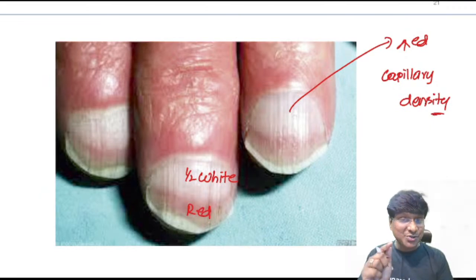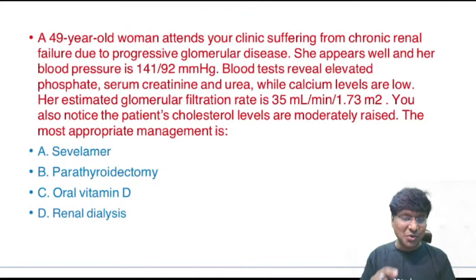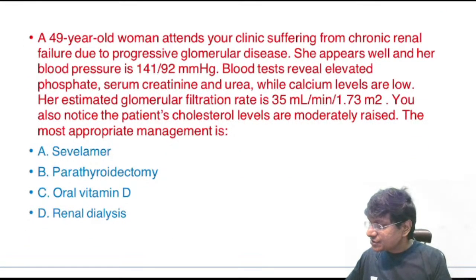Now I'll show you one quick question related to the treatment. Please answer this question. A 49-year-old woman attends your clinic suffering from chronic renal failure due to progressive glomerular disease. She appears well and her blood pressure is 141 by 92. Blood tests reveal elevated phosphate, serum creatinine, and urea. Calcium levels are low, and her eGFR is 35.